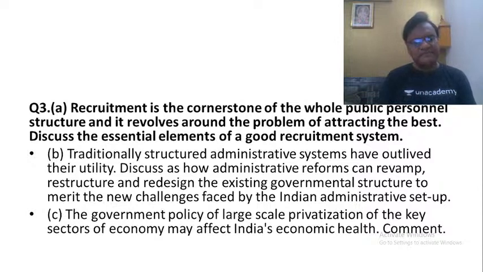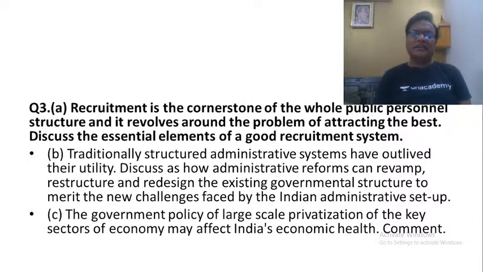Proceeding further: traditionally structured administrative systems have outlived their utility. Discuss how administrative reforms can revamp, restructure and redesign the existing governmental structures to meet the new challenges faced by the Indian administrative setup. Again, these are the things which we have discussed all the time.